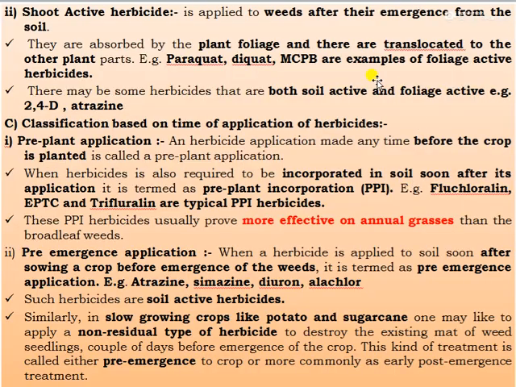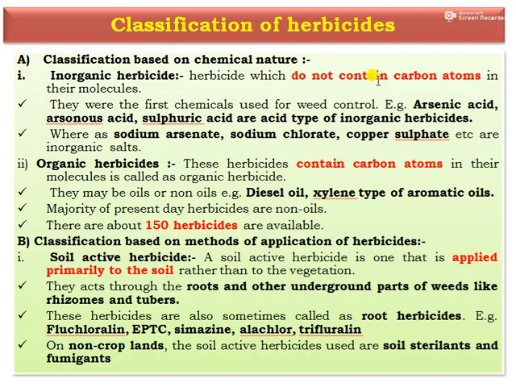Next, you can see the classification of herbicides. The classification based on the chemical nature. According to chemical nature, the first one is inorganic herbicide. The herbicide which does not contain carbon atoms in its molecule, and they were the first chemicals used for control of weed.